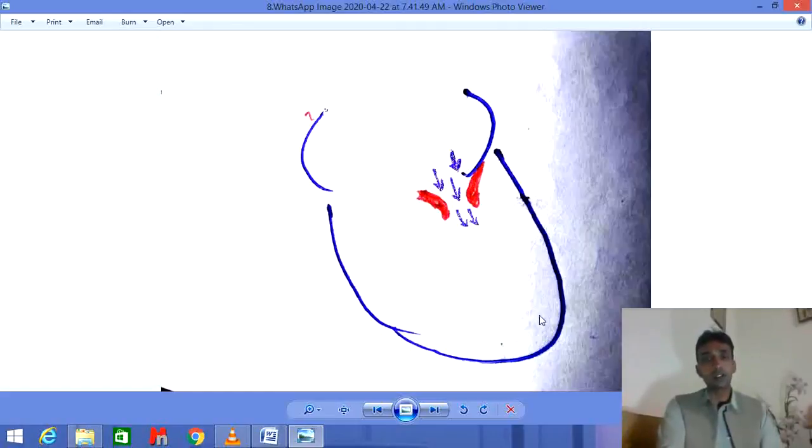When this ventricle gets completely filled with the blood, this wall is about to close. This wall and this wall are almost closed, not completely closed, after the filling of this ventricle. This is called the slow filling stage, and after the slow filling stage what will happen?